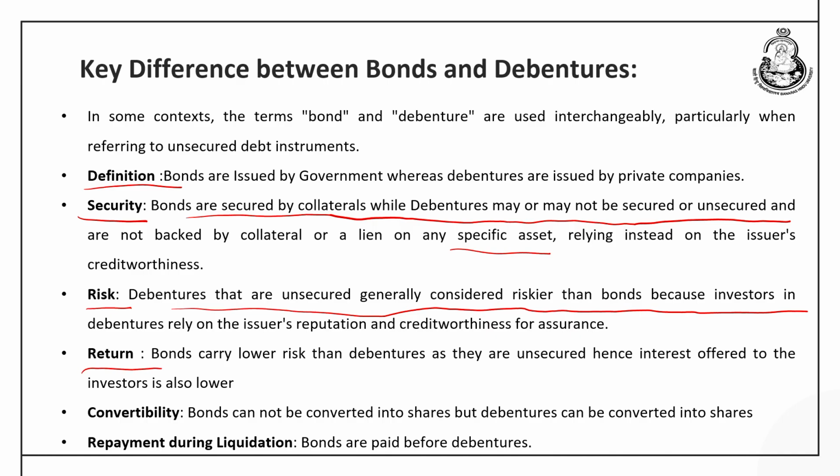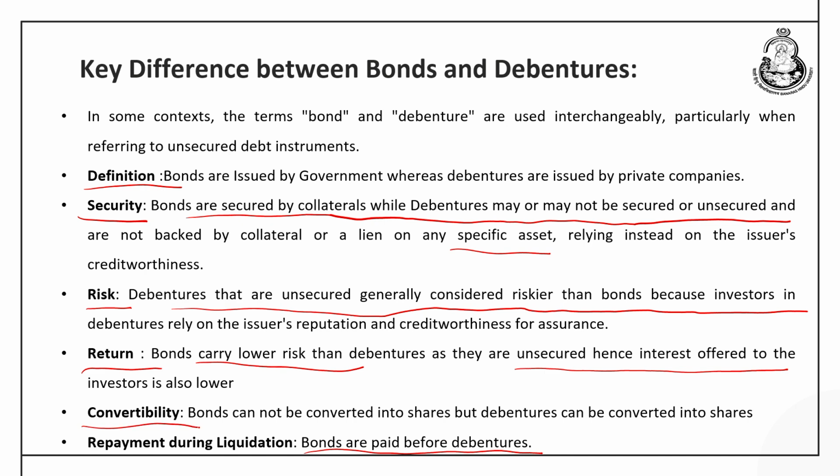The bonds, because they are secured, carry lower risk than debentures, but the returns are also lower, as we can see that the repayment during the liquidation is also done to the bondholders before the debenture holders are paid.